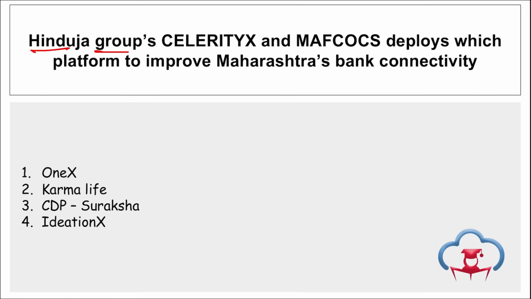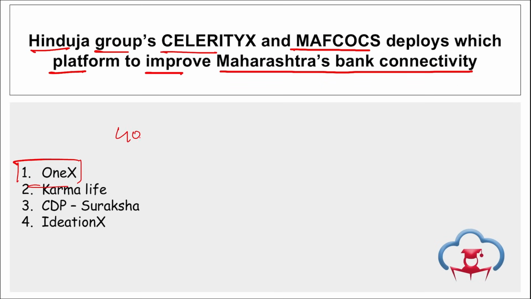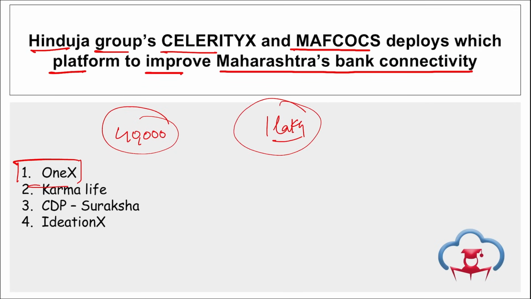Next is Hinduja Group, Celerity X and MEFCOS deploy which platform to improve Maharashtra's bank connectivity? They have recently deployed the 1X platform, and this will be deployed across 40,000 bank branches in Maharashtra. This 1X has the potential to serve over 1 lakh branches across the country.